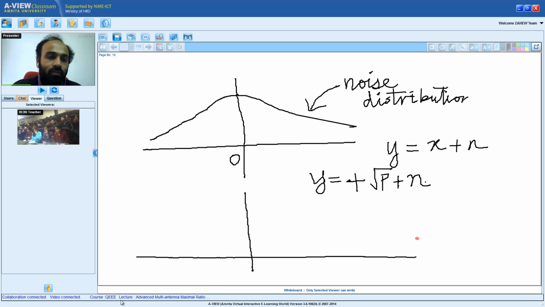Now my question, are you able to get what my question is? If the noise is Gaussian, mean 0, so n is Gaussian, mean 0, and I am transmitting plus square root of p. What is the distribution of the received signal y? Can someone tell me the answer to that?